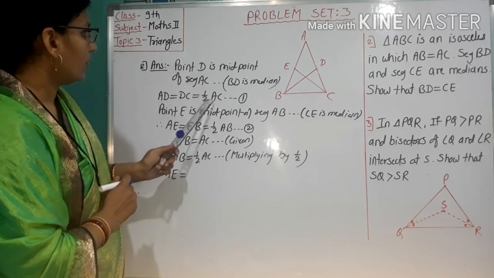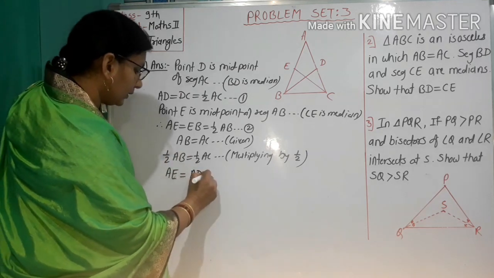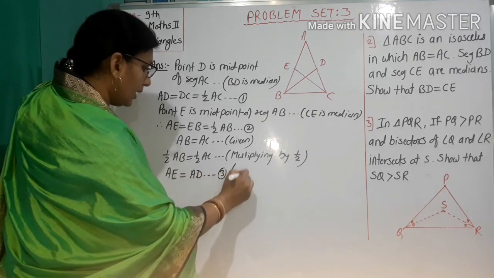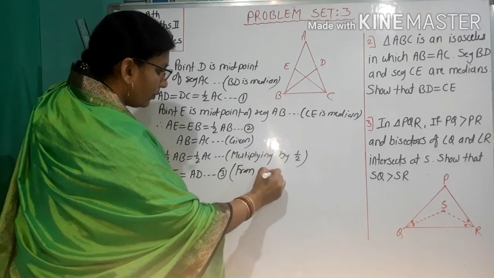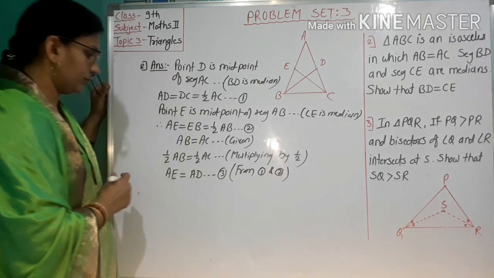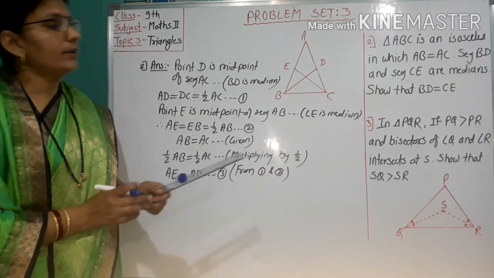Here half of AC equals AD. Number 3, from 1 and 2, this AE equals AD.